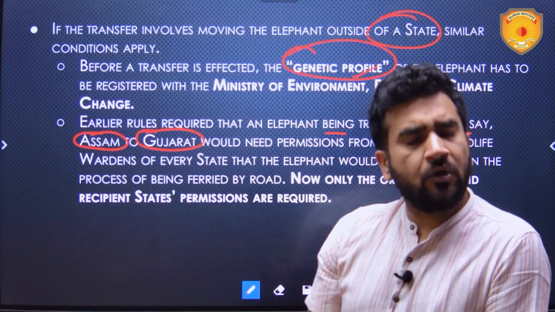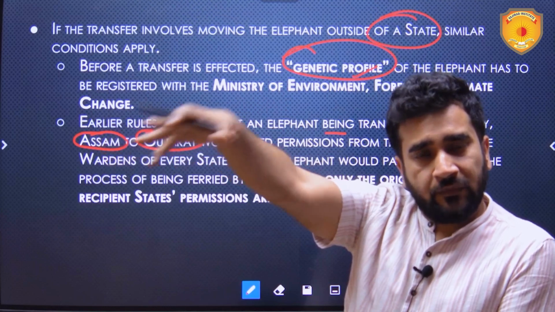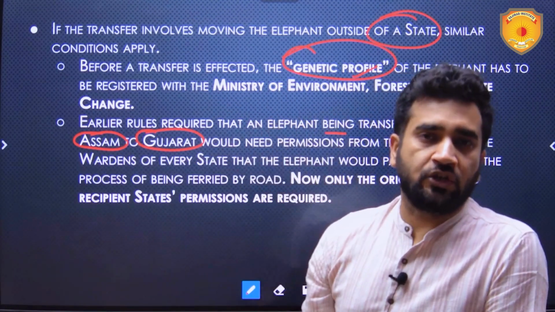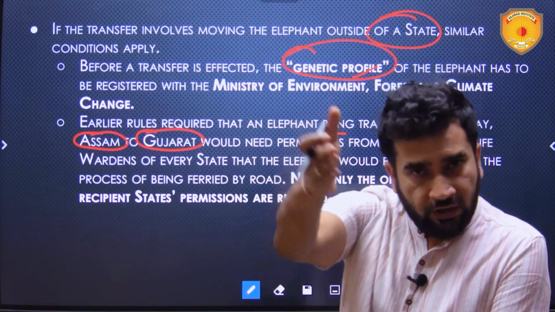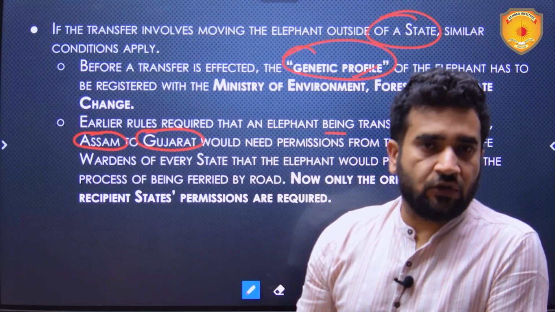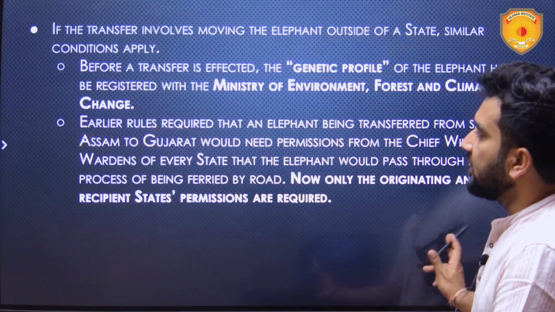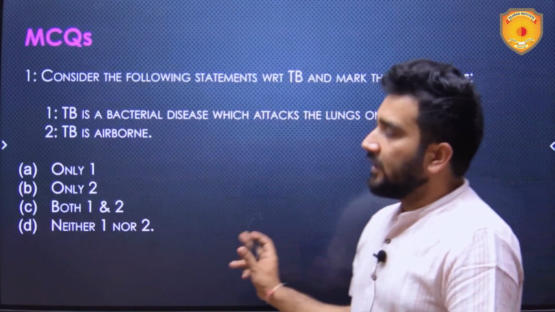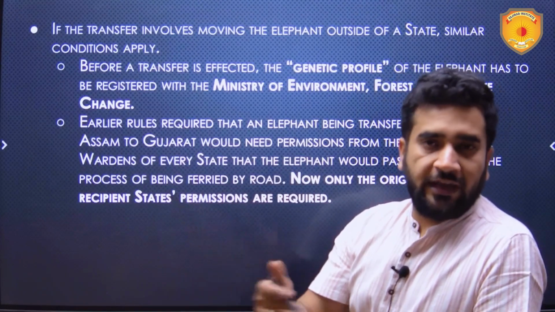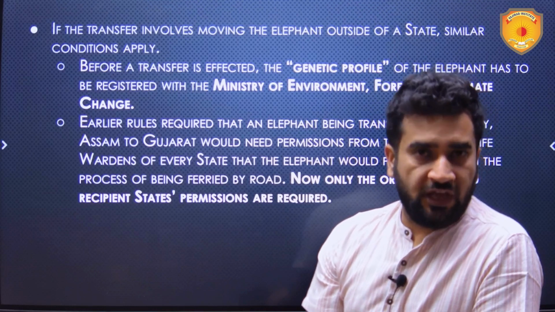from Assam to Gujarat. But now the new rule is that the chief wildlife warden of Assam and the chief wildlife warden of Gujarat will approve it, and the translocation of that elephant can happen, not the states which lie in the passage of that translocation. So these are basically the new rules. These new rules have definitely made it easy for elephants to be transferred from one place to another, or one owner to another owner.